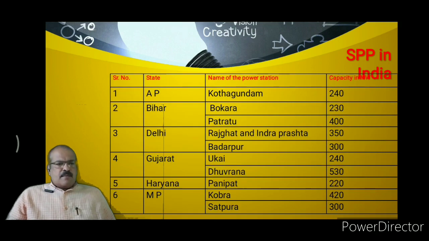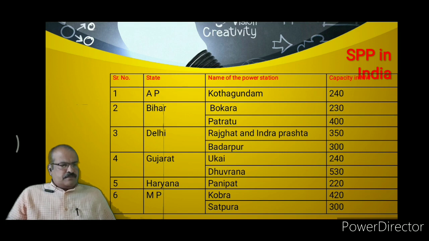Now we will discuss some steam power plants in India. This tabular presentation shows the examples of steam power plants available in India. First, we will discuss the steam power plant available in Andhra Pradesh.